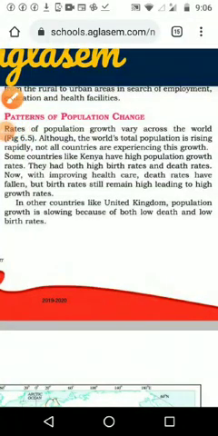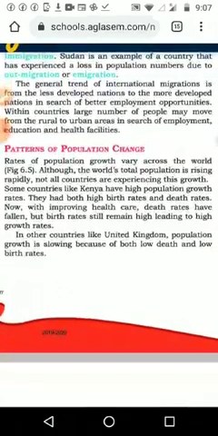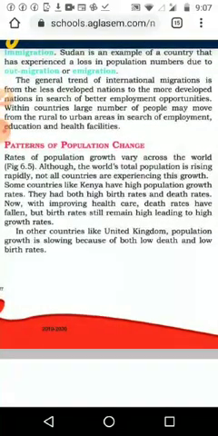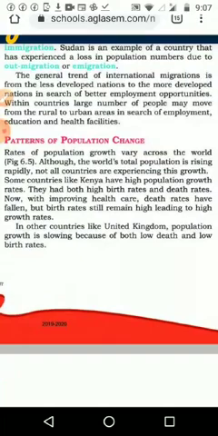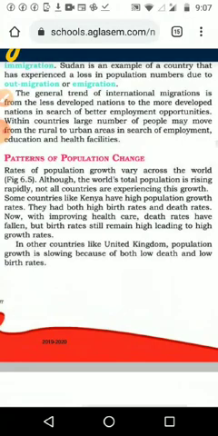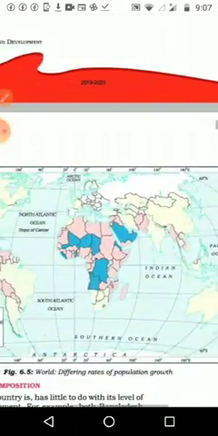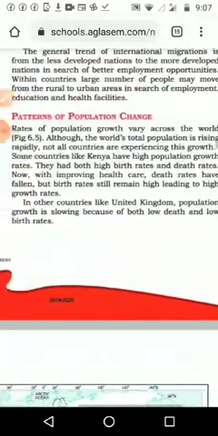Very good morning, students. Today's topic is the patterns of population change. We started to study population, and we have seen the different aspects of population change. So now we are going to see patterns of population change. Rates of population growth vary across the world. Although the world's total population is rising rapidly, not all countries are experiencing this growth. In all countries, we can't see the same growth of population.